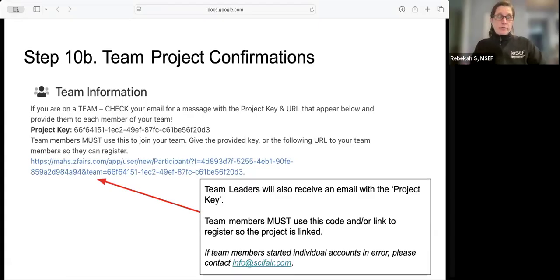So you will grab that code, you will share that with your team members, and then they can create their accounts. If team members created individual accounts in error, or if individuals created team accounts in error, please let us know. We can fix that on the back end to avoid confusion later.